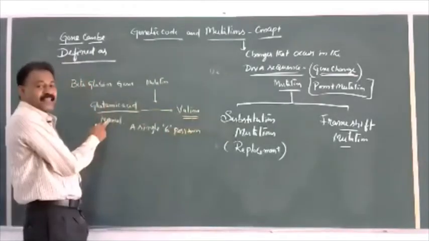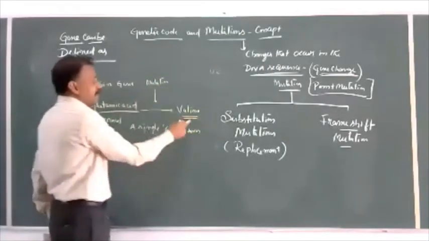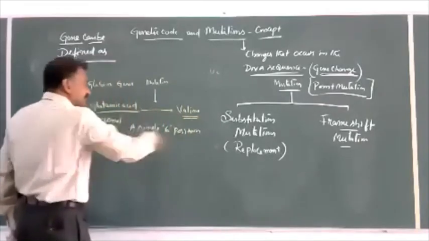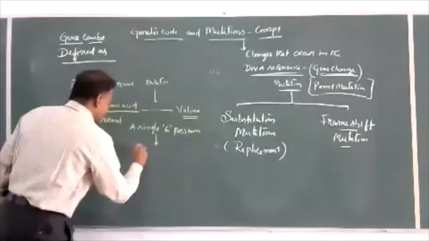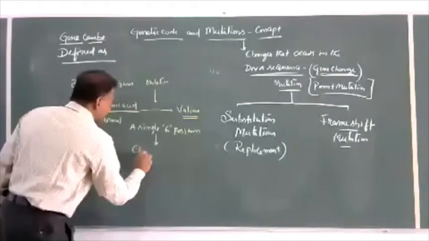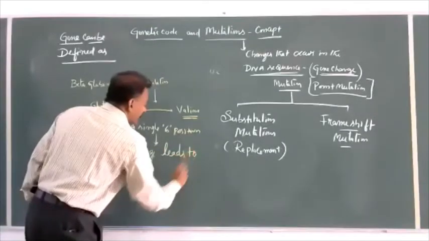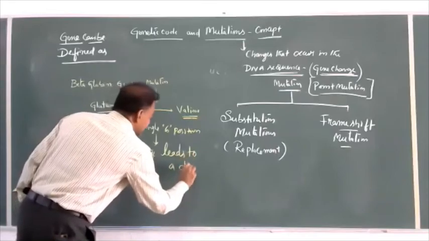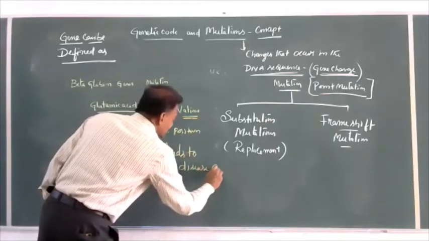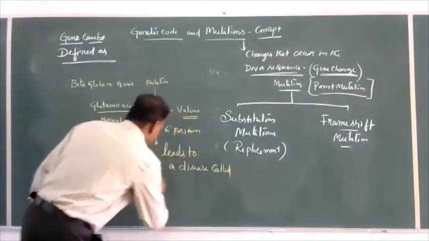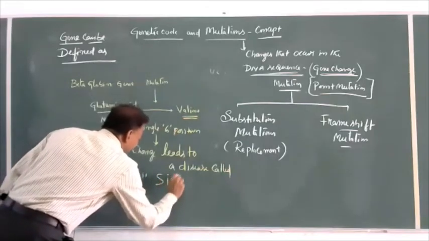Normally it should be glutamic acid, but because of mutation, valine it becomes. So this change leads to a disease called sickle cell anemia.